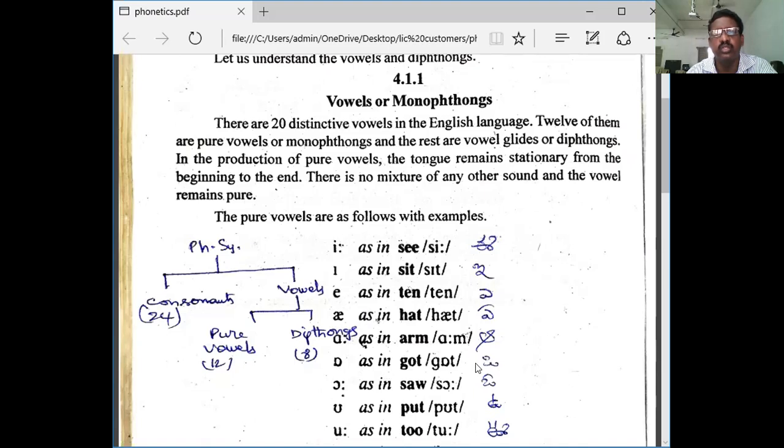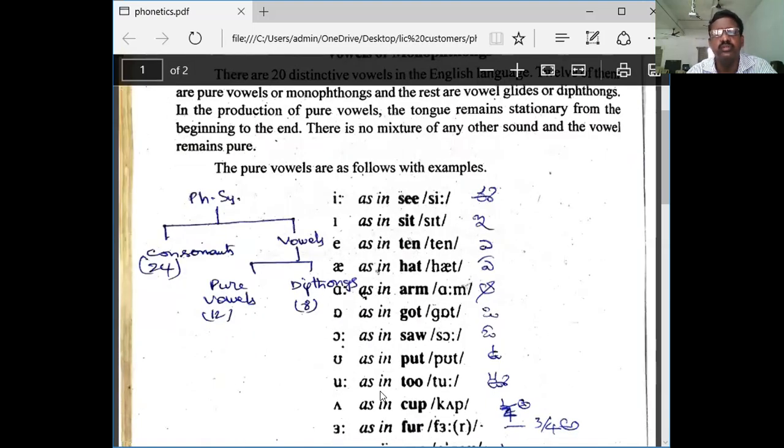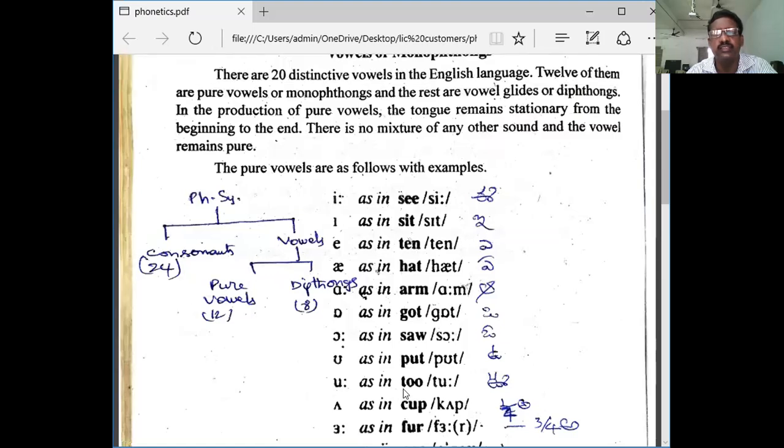O. This is the symbol as in put. This is the symbol as in to. As in to. This is the symbol as in put. This is the symbol as in cup.